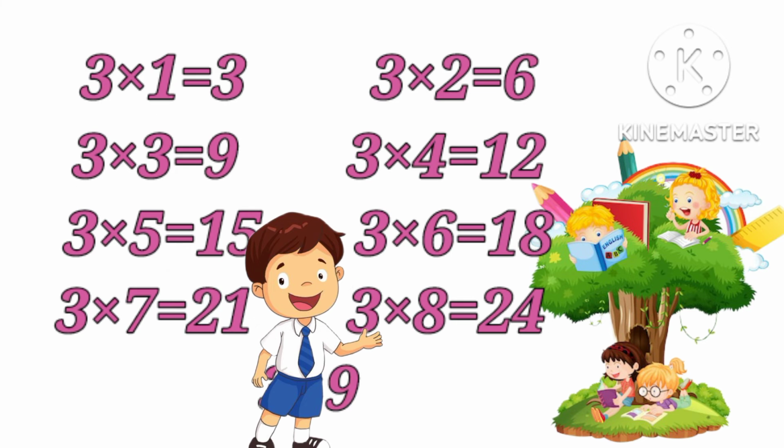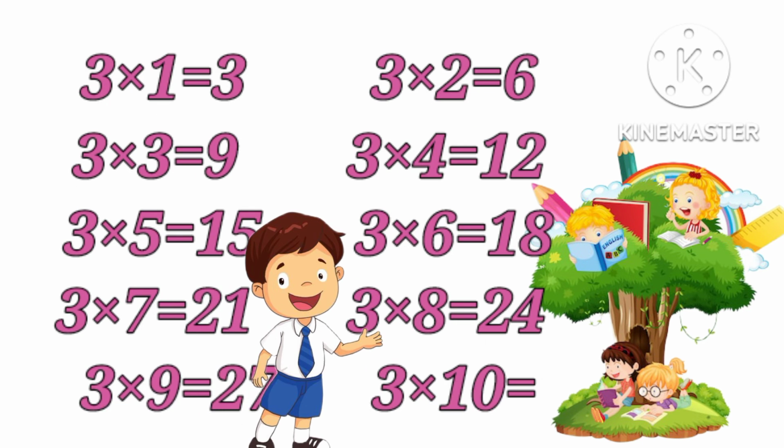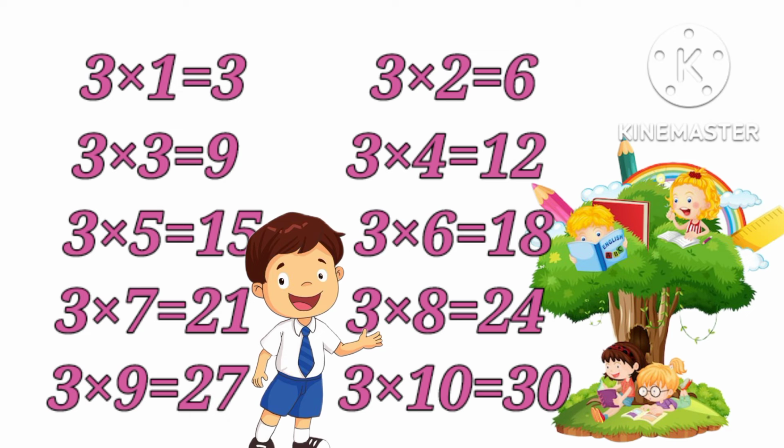3 5s are 15. 3 6s are 18. 3 7s are 21. 3 8s are 24. 3 9s are 27. 3 10s are 30.